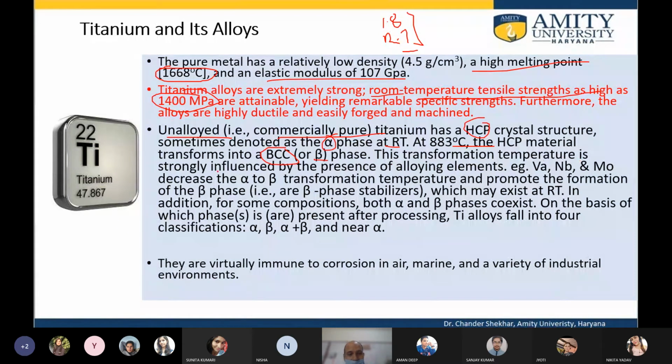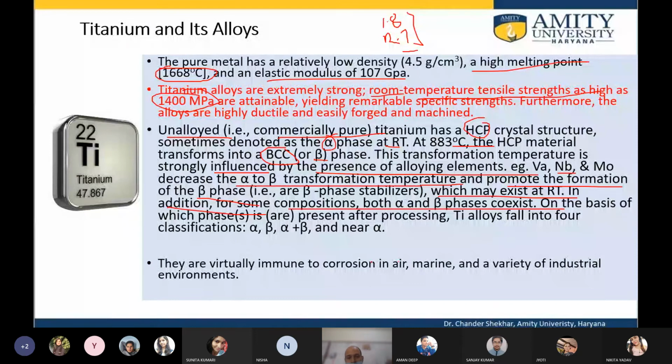The transformation temperature is strongly influenced by the presence of the alloying element. For example, vanadium, niobium, molybdenum decrease the alpha to beta transformation temperature and promote the formation of beta phase, which may exist at room temperature in some compositions, coexisting with alpha. So it is 883 for pure titanium from HCP to BCC transformation, but when you alloy with vanadium, niobium, molybdenum, this beta phase can be stabilized even at room temperature.